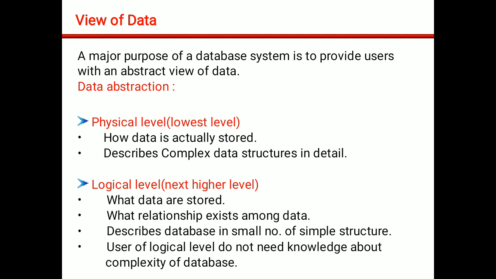Now in data abstraction, there are three levels: the physical level, which is called the lowest level; and the logical level, which is the next higher level. The physical level shows how data is actually stored and describes the type of complex data structure. The logical level is the next higher level of data abstraction.